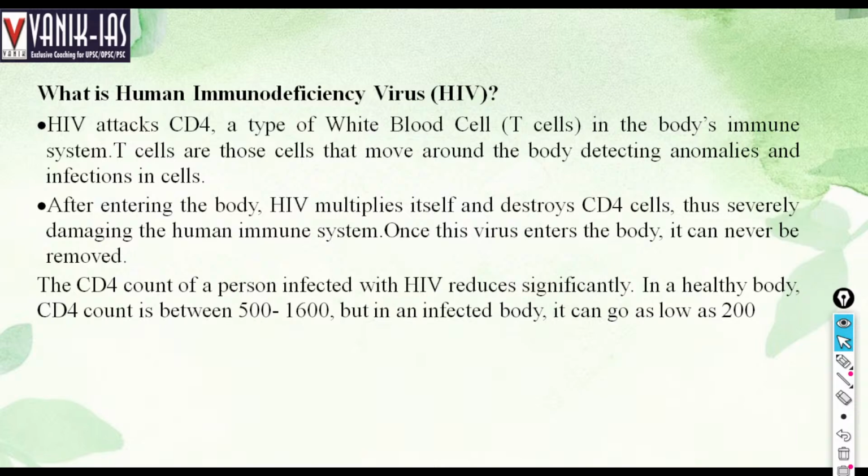And these are the nature of HIV. Once it enters the body, it will never be removed, and it will destroy the white blood cells, that is the T cells. That means it will destroy the immune system of the body. The CD4 count of a person infected with HIV reduces significantly. In a healthy body, the CD4 count is between 500 to 1600. But in an infected body, it can go as low as 200. So this will reduce the WBC count.